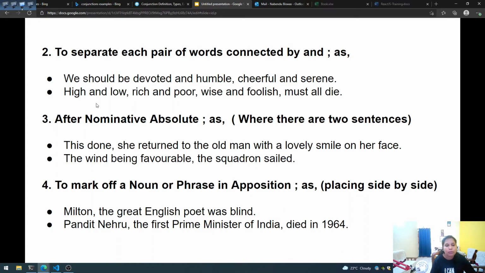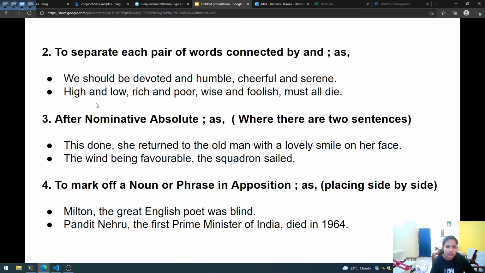The fourth one: to mark off a noun or phrase in apposition, as in placing side by side. For example, "Milton, the great English poet, was blind." Here Milton is the name of the poet, and again we are addressing him just after his name: Milton, the great English poet.